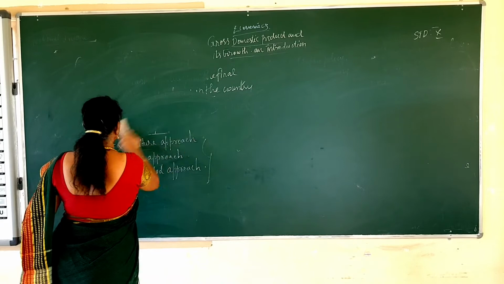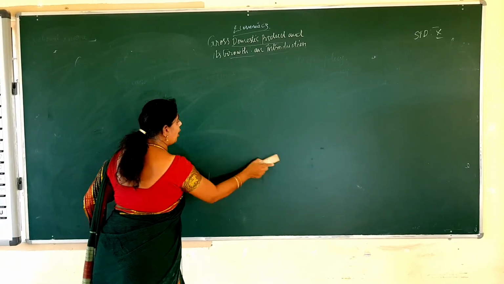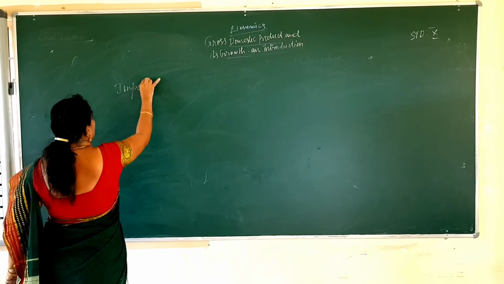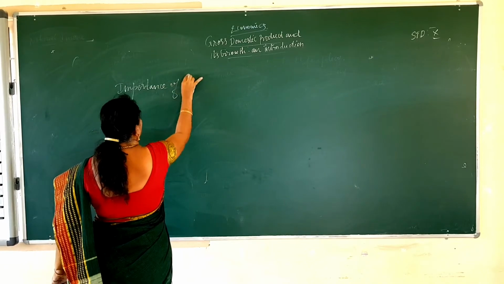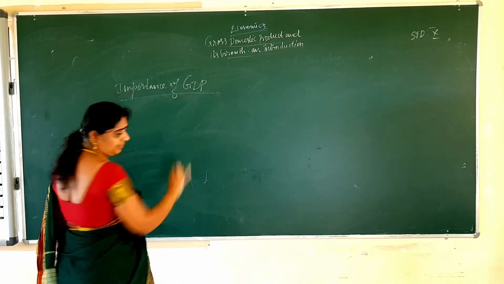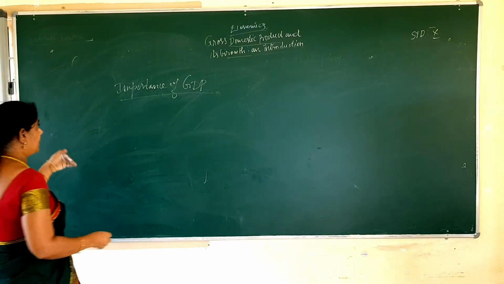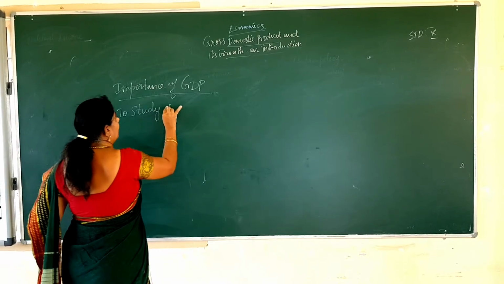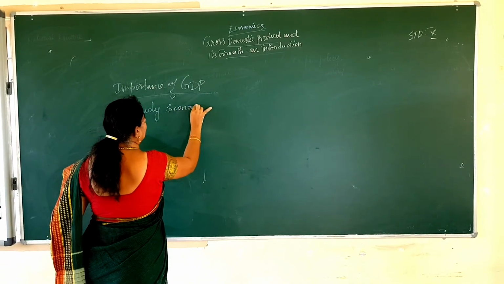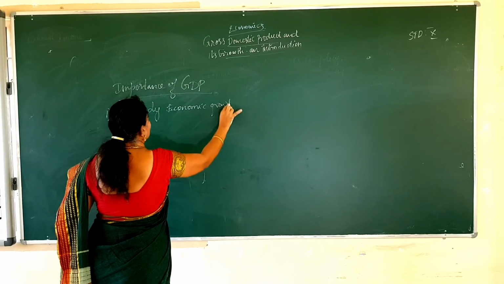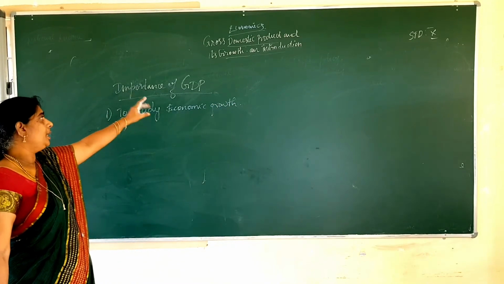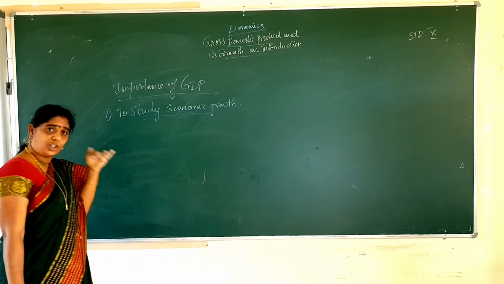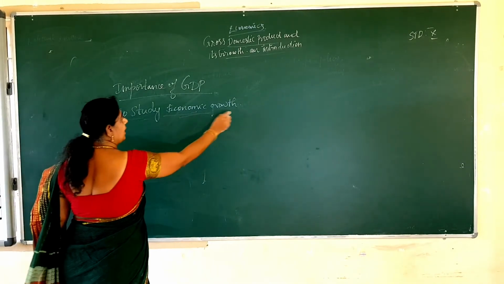Then next we are going to see the importance of GDP. How does GDP help? First point, to study economic growth. It helps to know the economic growth condition of a country. That is, to study the economic growth.